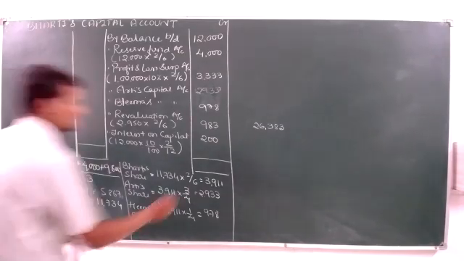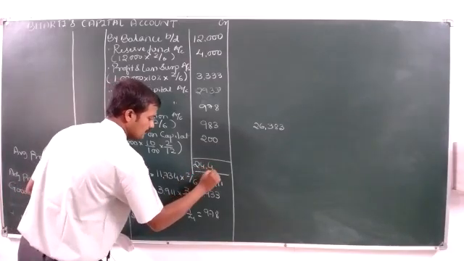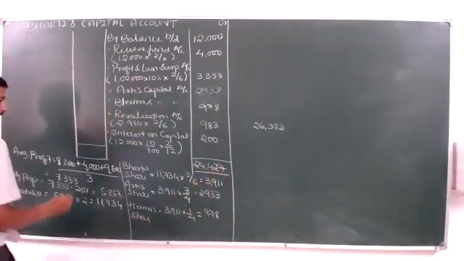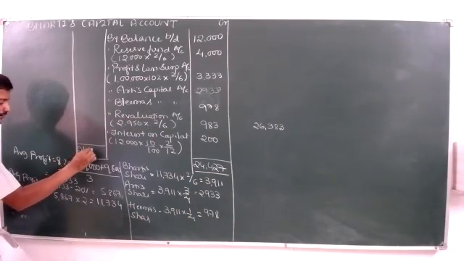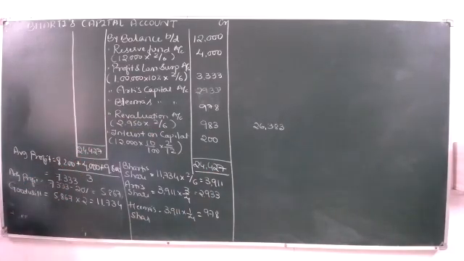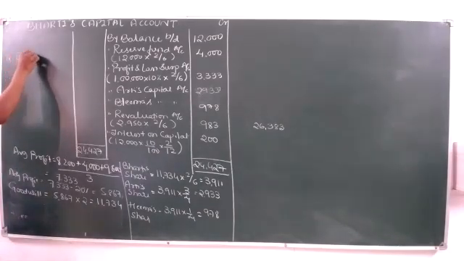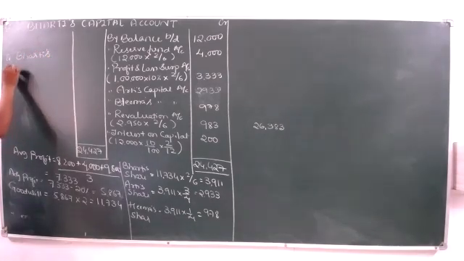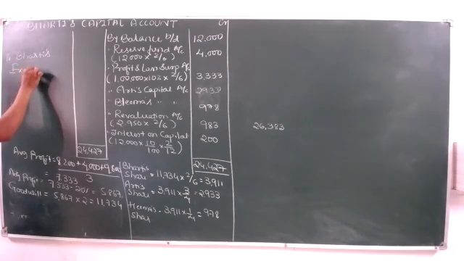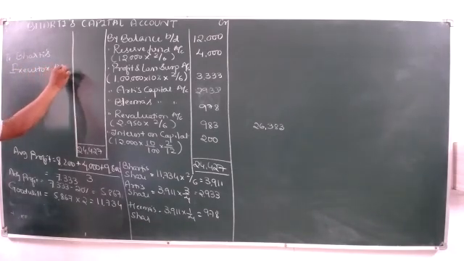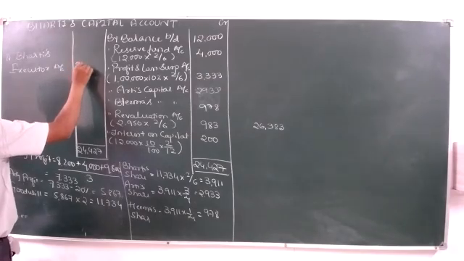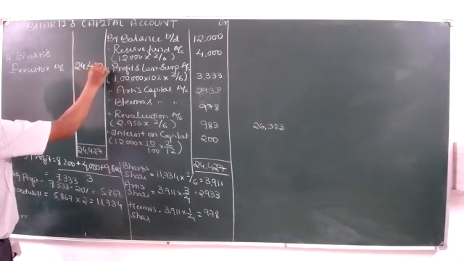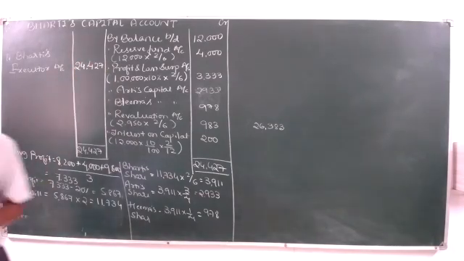It is 24,427, and here also 24,427, and here we need to write to Bharti's executor account, $24,427.